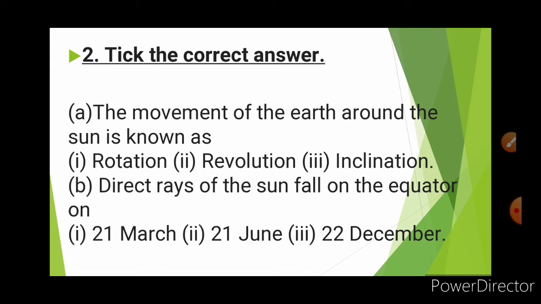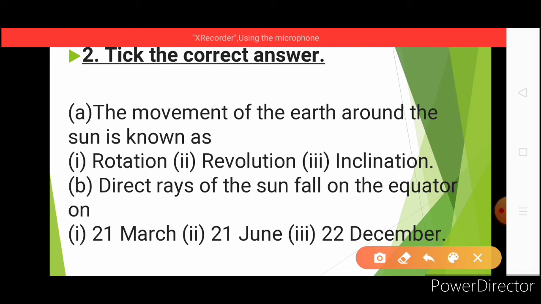Now coming to tick the correct answers. First, the movement of the Earth around the sun is known as, what is the right answer? In this, Earth is moving around the sun, that is, the right answer is revolution. Second, direct rays of the sun fall on the equator on what date?